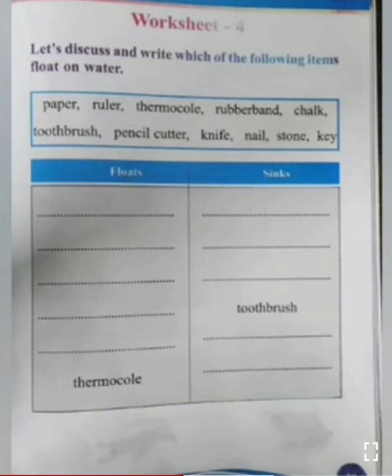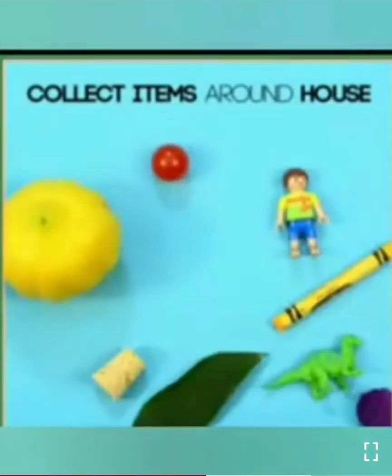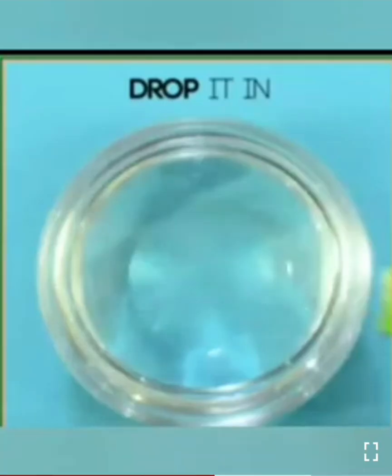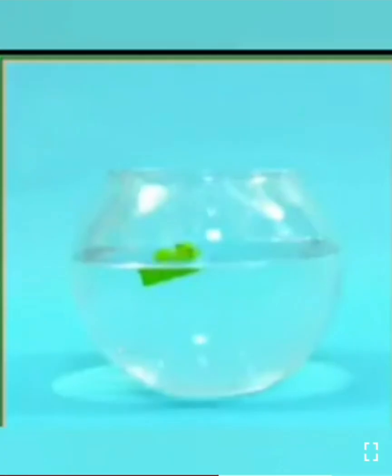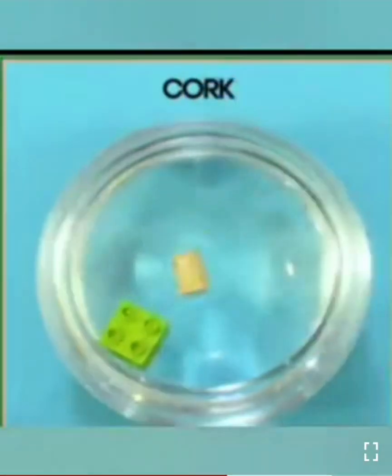See the next one. Worksheet 4. Let's discuss and write which of the following items float on water. Do you know how we can check it? Let's do some experiment. Take a bowl of water. Collect the items around the house. You make a guess, sink or float. Drop it in. See. Yes, the plastic is floating.